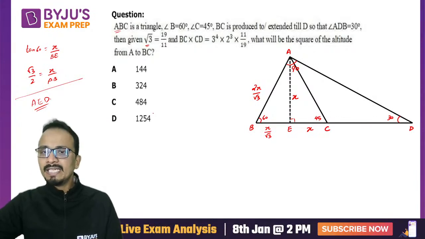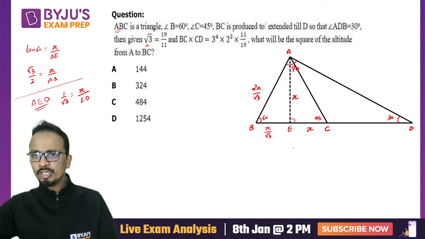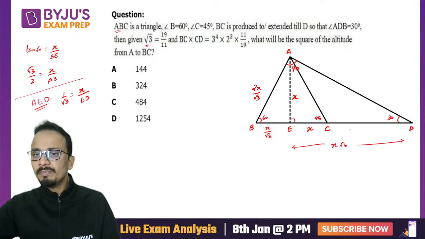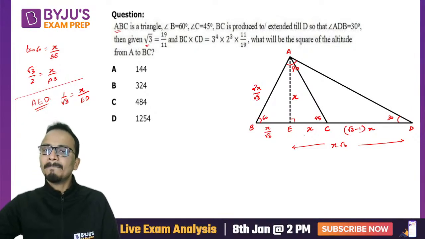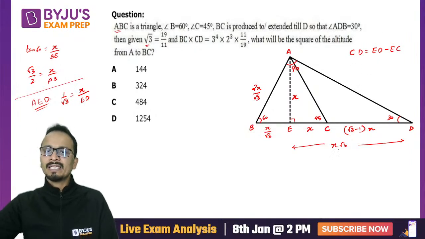So for ED, what will we do? Apply tan 30 again. So tan 30, which is 1 upon root 3, is equal to X upon ED. So ED is X root 3. So this complete value is X root 3. So the value of CD will be root 3 minus 1 into X. So CD will be equal to ED minus EC. I'm writing it: CD is equal to ED minus EC, and using which you can get the value of CD as well.